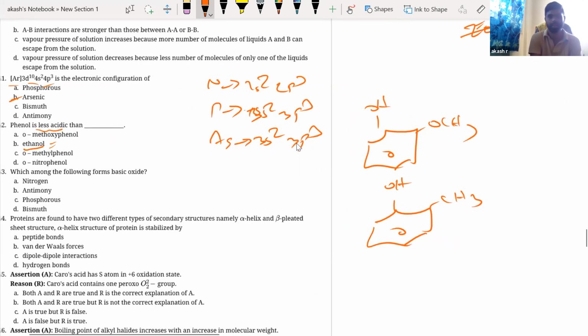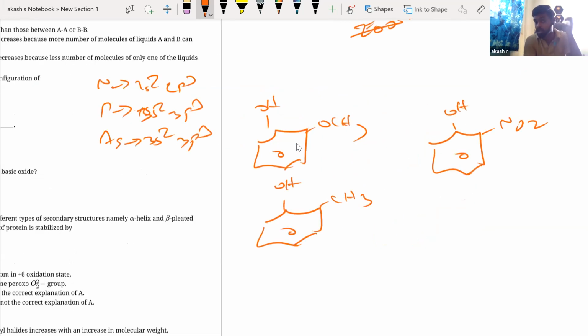Nitro is this. Okay, now I already told you electron withdrawing groups will stabilize the negative charge, that will increase the acidic strength. Right, now OCH3 is going to show me plus R effect. Okay, and CH3 is going to give me electron donating nature only, but it is going to be in terms of hyperconjugation. Okay, that is not that strong as in the case of OCH3, which is going to give me plus R. Okay, plus R means what will happen? The negative charge will increase, so the acidic strength will decrease. Same way, electron density will increase, so the acidic strength will decrease.